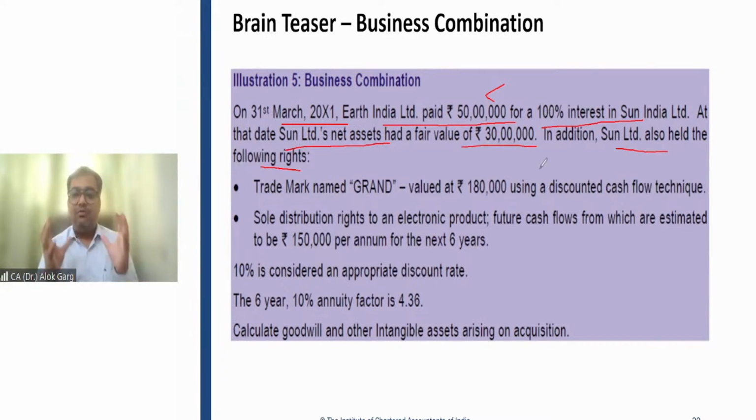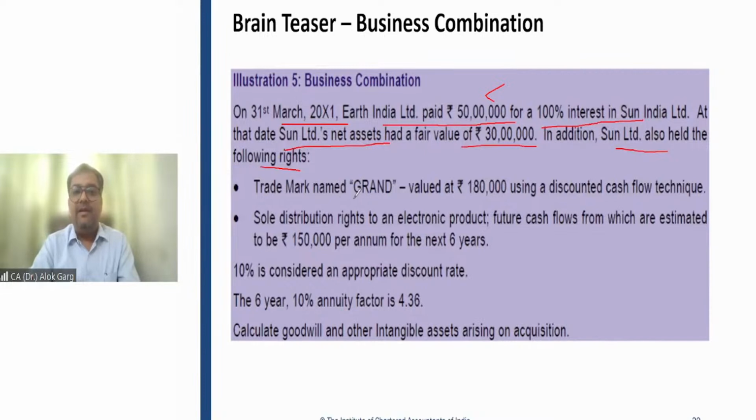So in addition to the capitalized assets in the books of accounts, the acquiree has some rights also. And of course, the acquirer might be paying a value for those intangible assets, which have not been recognized in the books of the acquiree.